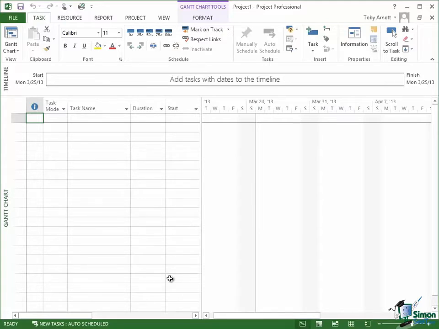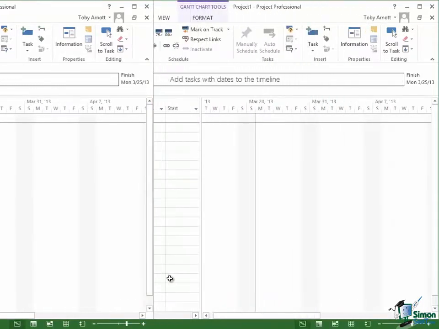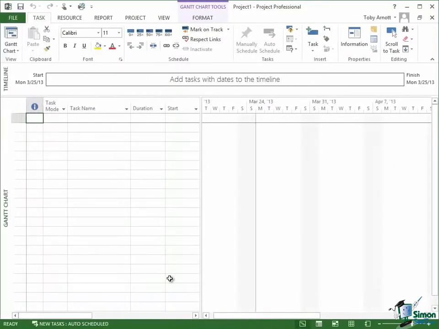And the first task in this project is prepare site, so I'm going to enter that task into the project first. A very simple way of entering a task into a project is to click in where it says task name in the table part of the Gantt chart view there. You can see it now highlighted, and just type in prepare site as normal, just using the keyboard. That's my first task.